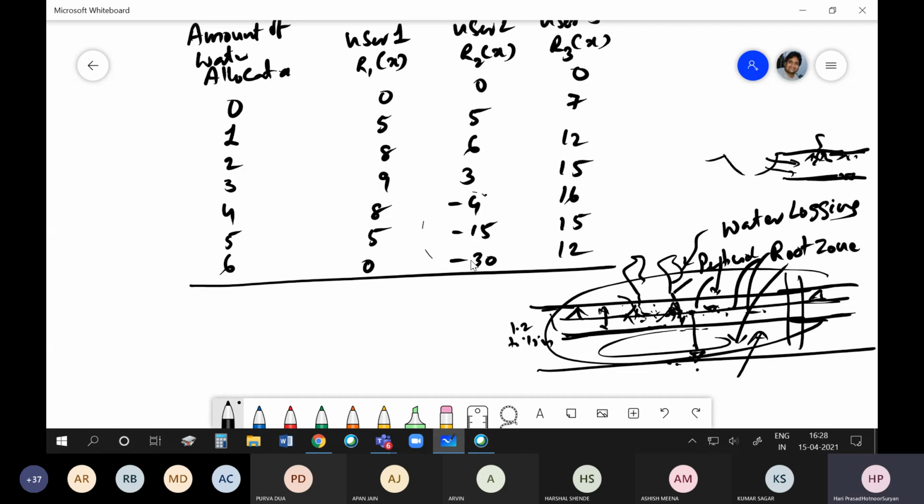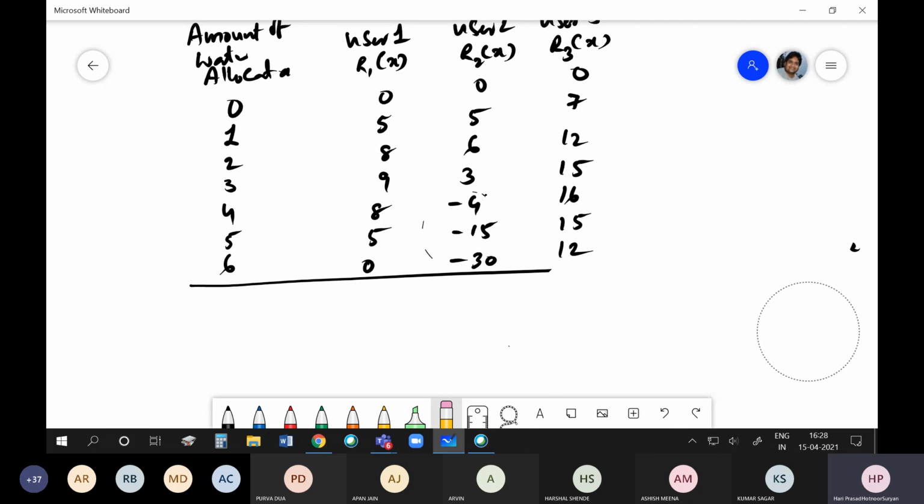So now the question here is, how do I allocate this? The total amount is Q equals 6. How do I allocate these 6 units among these 3 users in such a way that my benefits are maximized?